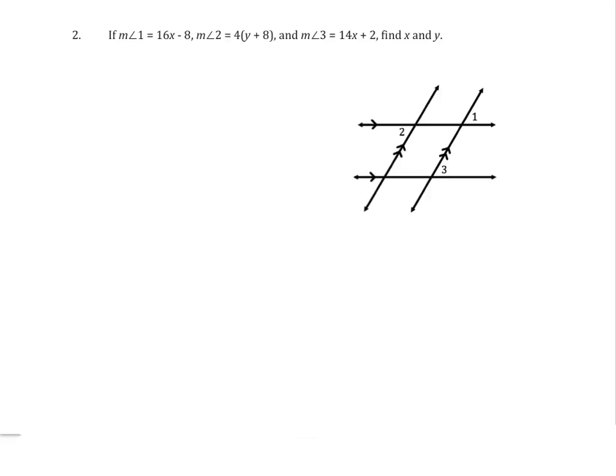Taking a look at this in particular, 16x minus 8 is going to go with angle 1, angle 2 is going to be 4 times y plus 8, and the measure of angle 3 is going to be 14x plus 2. We talked earlier that we don't want to have too many equations with two letters, so instead we're going to use corresponding angles.